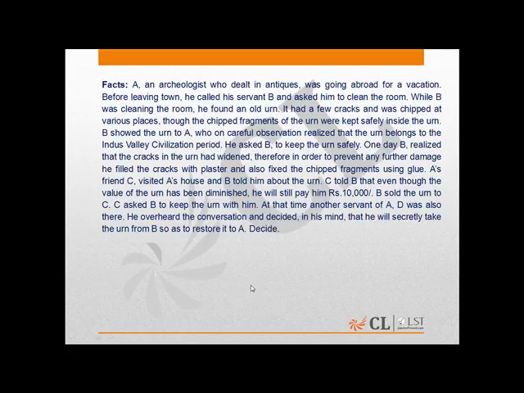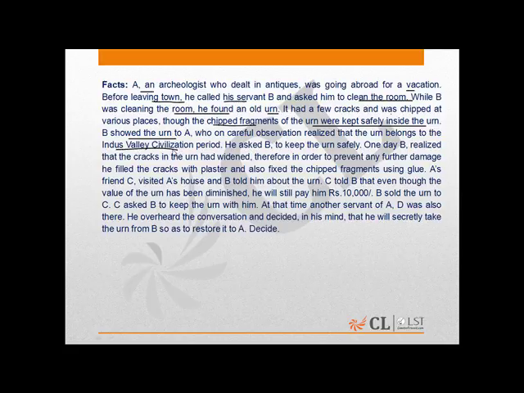Right? Now the facts in the present question are: we have an archaeologist, his name is A. He was going abroad for vacation. Before leaving the town, he called his servant B and asked him to clean the room. While B was cleaning the room, he found an old urn. It had a few cracks and was chipped at various places, though the chipped fragments of the urn were kept safely inside the urn. Now B showed the urn to A, the archaeologist, right? And then he concluded that it belonged to the Indus Valley civilization.